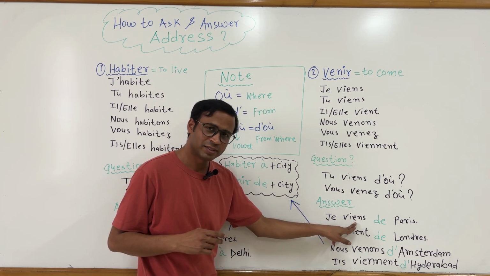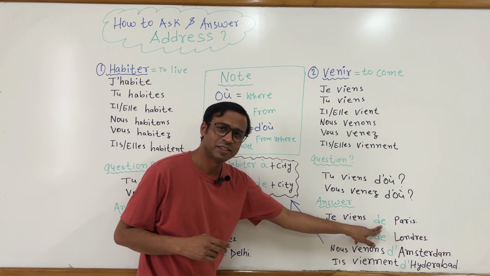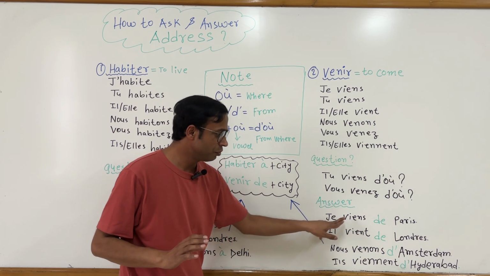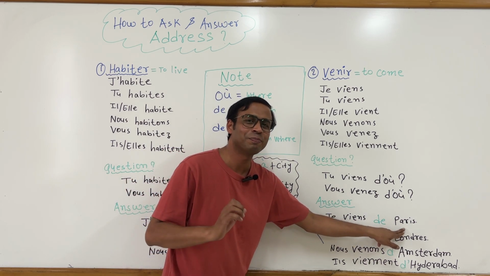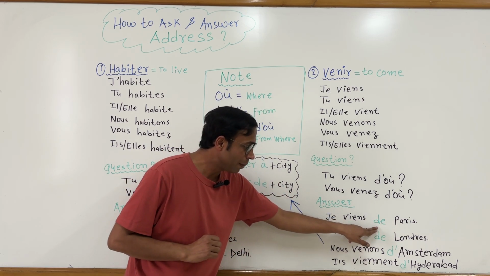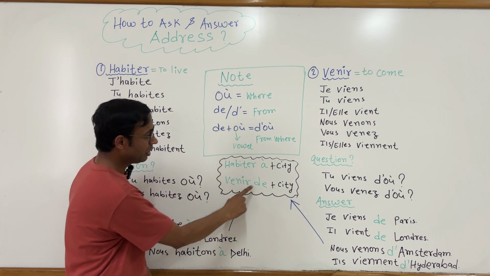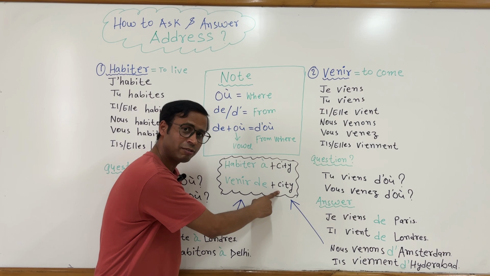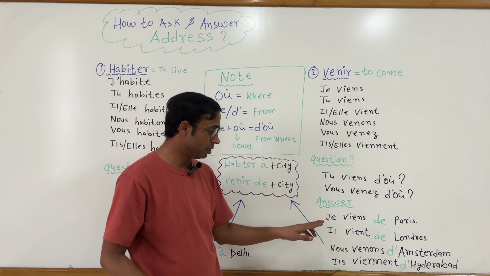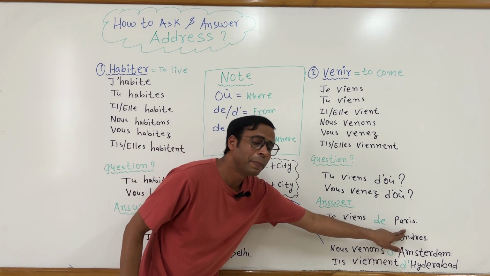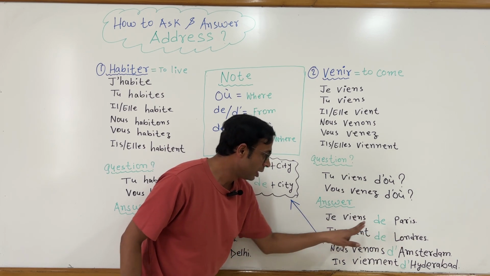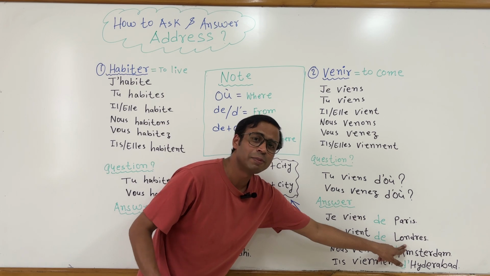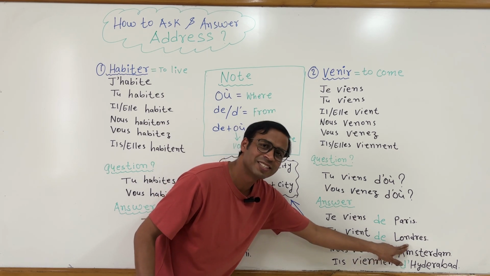Okay, next, let's see the answer. Je viens, I come, de, which means from. The means here in this context from. Je viens de Paris, I come from Paris. All right. So what you have to do? Venir de plus city. So venir de, after that you have to add the name of the city. That is what I have done. Je viens de Paris, de plus city. I come from Paris. Il vient de Londres. He comes from London. Again, de plus city.